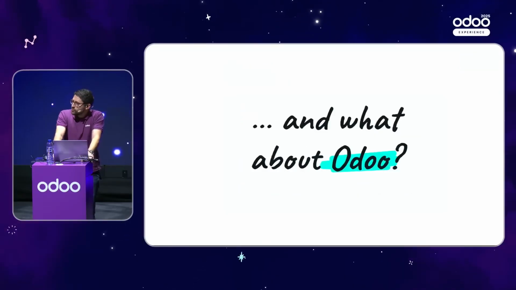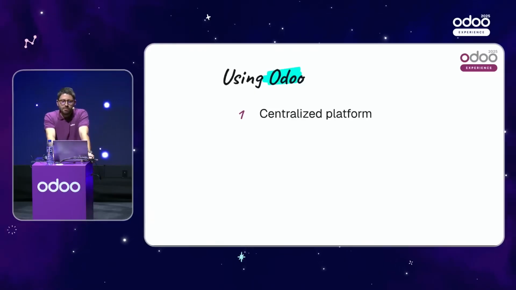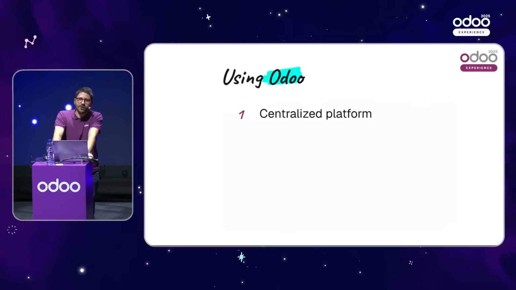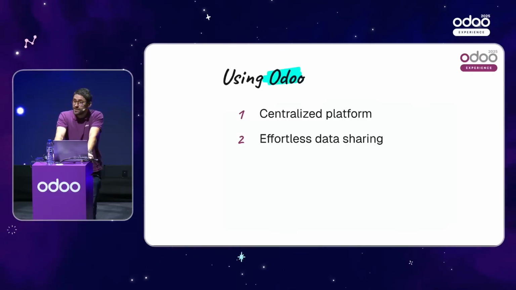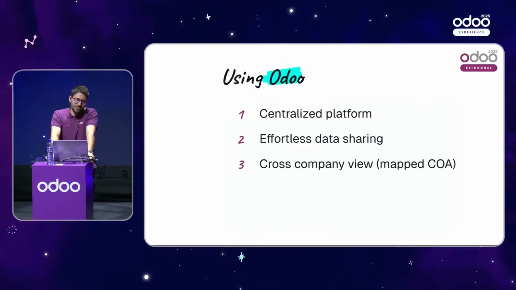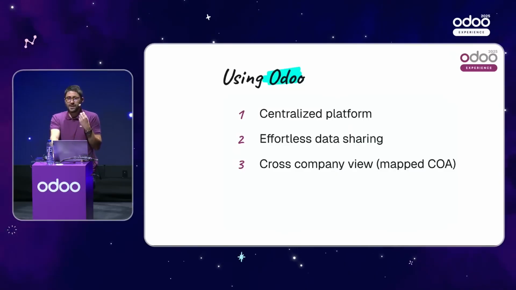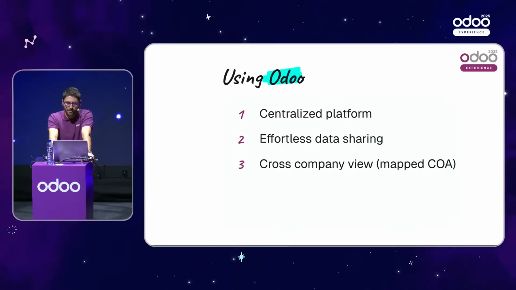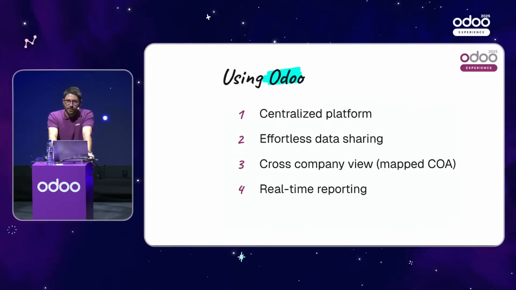So what about Odoo then? Using Odoo is using one single, centralized platform, where everything can be exchanged across companies. And this is really easy, and instant as well. You can also have a look at the accounting from another company, and you can also see the accounting books in your own chart of accounts thanks to an account mapping. And for sure, you can use real-time reporting.